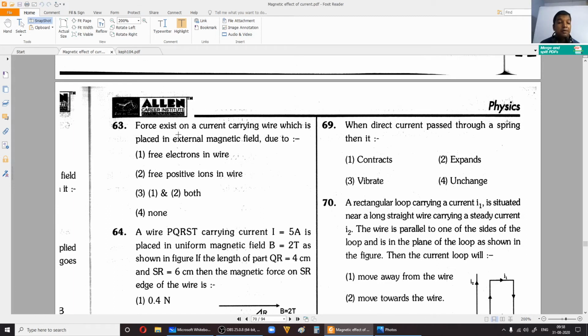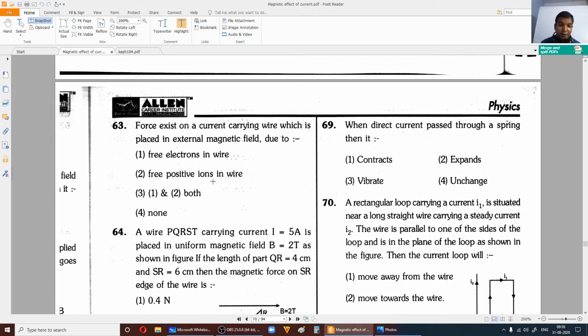Fine. So 63rd one, force exists on a current carrying wire which is placed in external magnetic field due to free electrons in the wire, free positive ions in the wire, 1 and 2 both, none, okay? So when you speak about wire, metallic wire, correct? So which are the charges that are in motion all the time? Do you think positive ions will move? No. Free electrons are the ones which are moving.